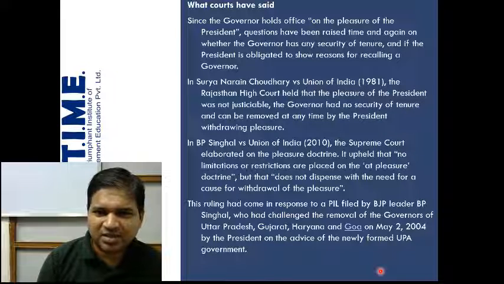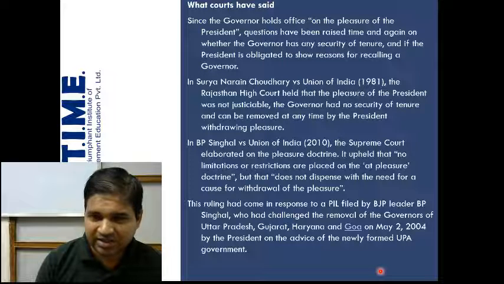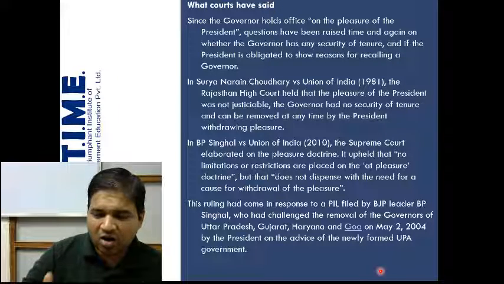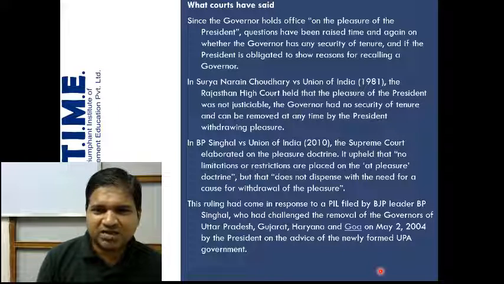So there is this one case, Surya Narayan Chaudhary versus Union of India. It's a 1981 case. The Rajasthan High Court held that the pleasure of the president was not justiciable. The governor had no security of tenure and can be removed at any time by the president withdrawing pleasure. So this was one judgment by one High Court. There has been a Supreme Court judgment also. See, High Court judgments are, of course, not binding on other High Courts or on the Supreme Court, but they have a convincing value.